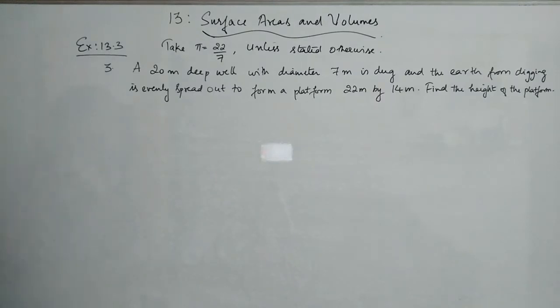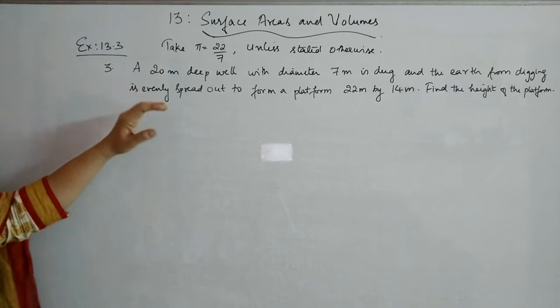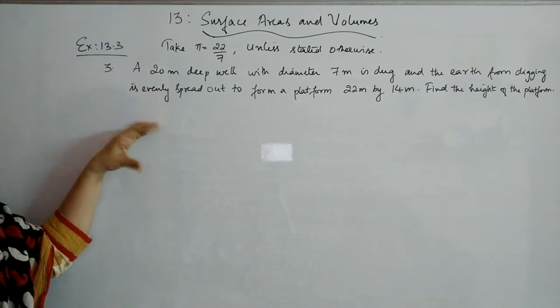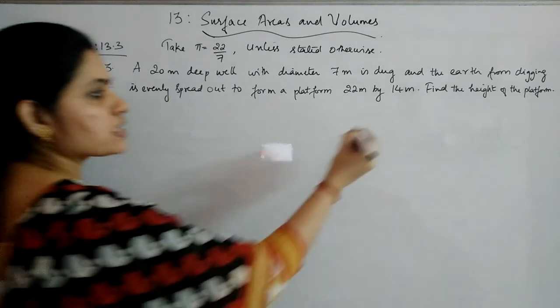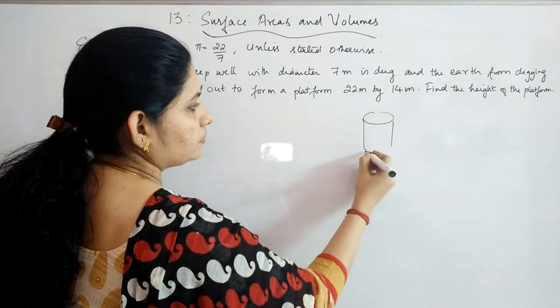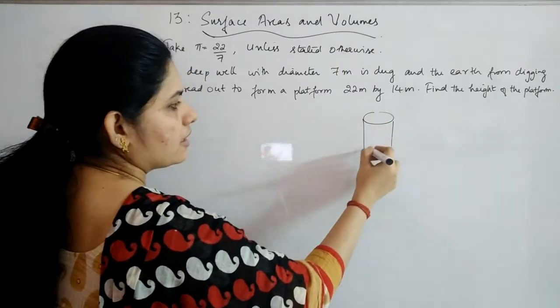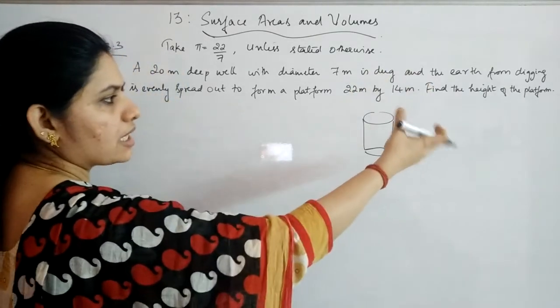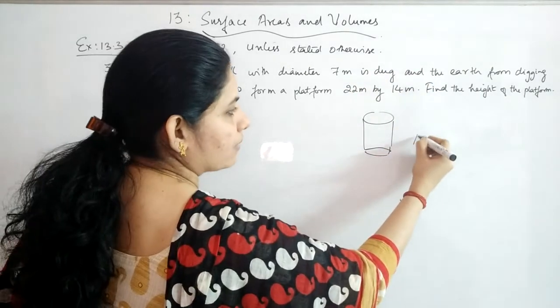Question number 3 is, a 20-meter deep well with diameter 7 meter is dug, and the earth from digging is evenly spread out to form a platform 22 meter by 14 meter. Find the height of the platform. So what they are saying is, there is a well. Again, you know that a well is in the shape of a cylinder like this. Okay, so this is the well.